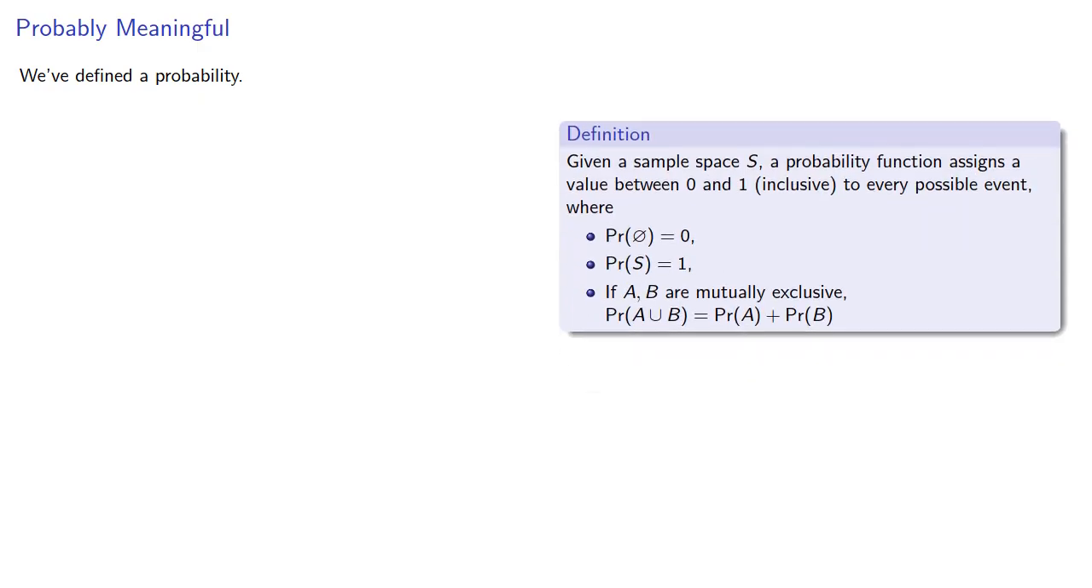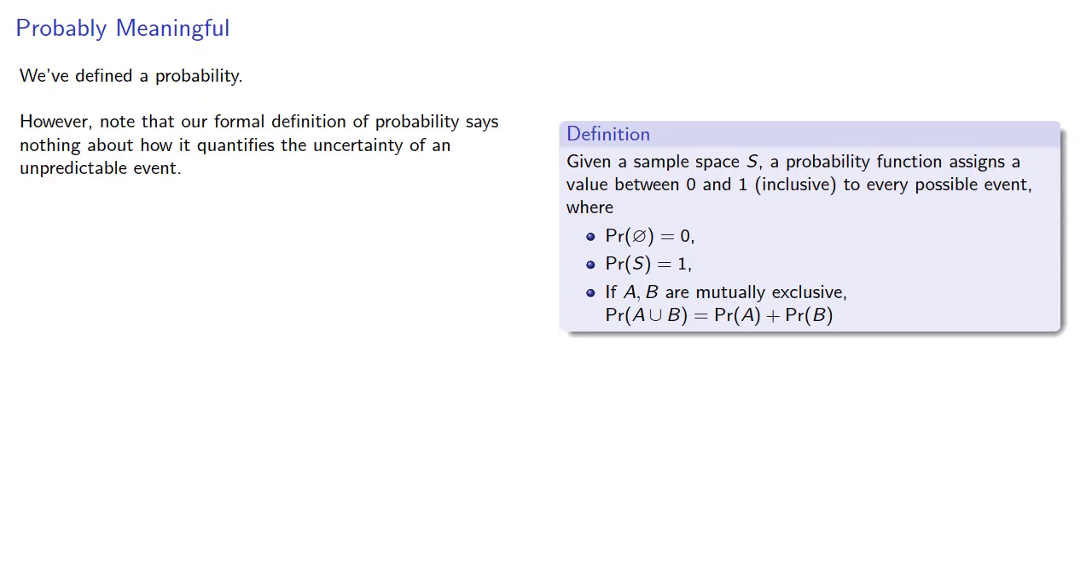So we've defined probability, but note that our formal definition of probability says nothing about how it quantifies the uncertainty of an unpredictable event. For that, we need an interpretation of what the probability means.